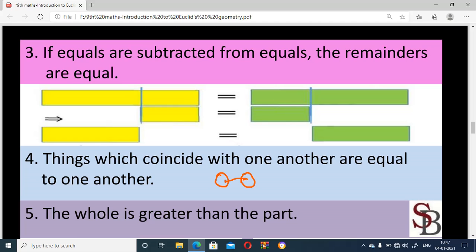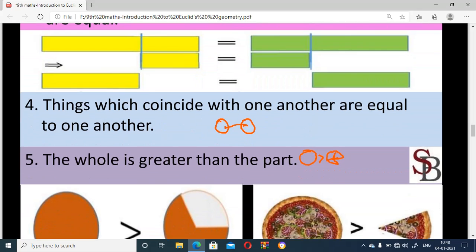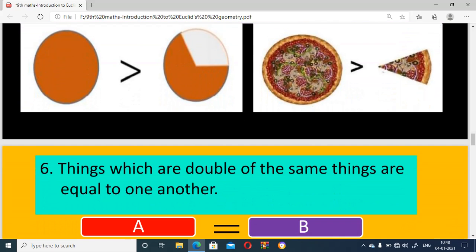The whole is always greater than the part. This is the fifth axiom. The whole, the full, is always greater than a part, such as a half or three-quarters part. These are the 5 axioms.